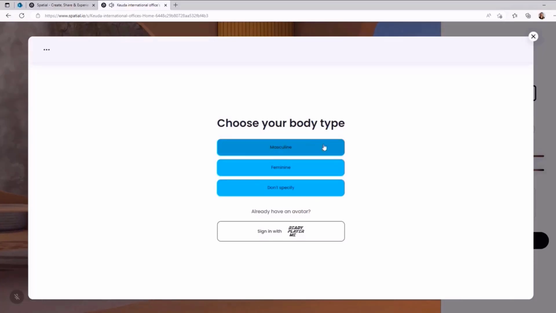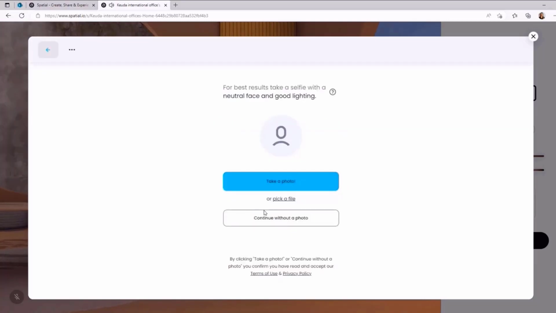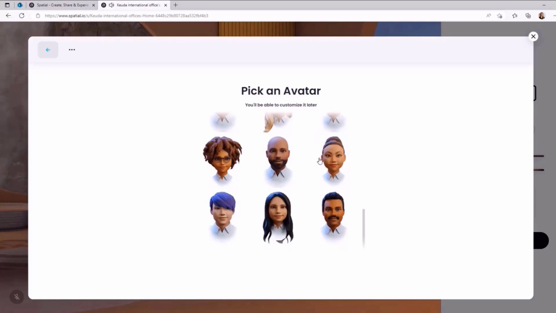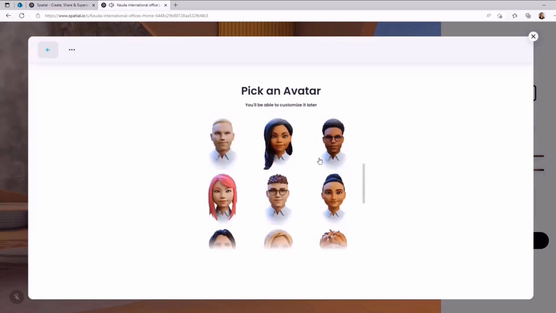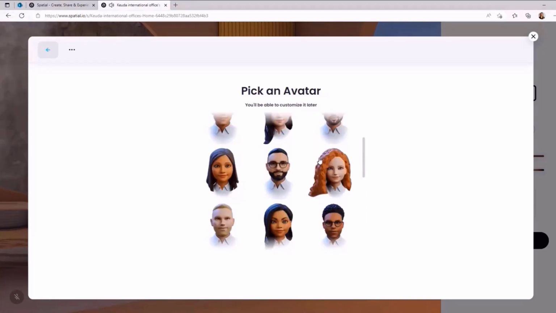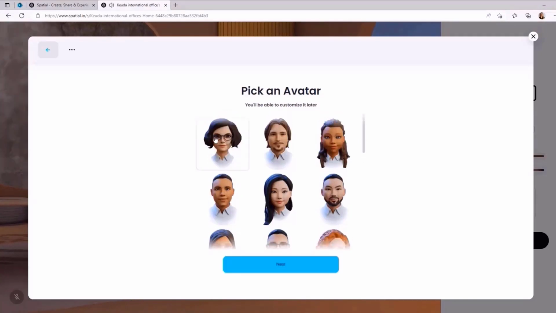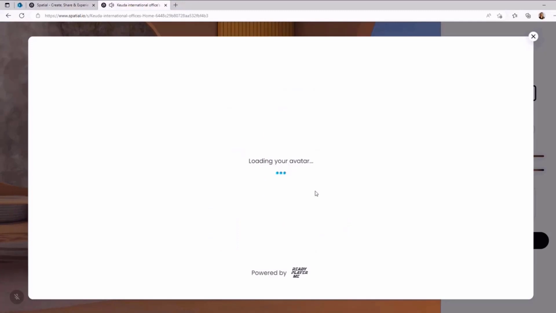So here we can choose, is it more masculine, feminine, or you don't want to specify that? We can click that actually. And then here was the option also to take the photo, but we could continue without. And here you can choose any kind of face that you would like your avatar to look like. So we can click the first one. I think it's good.